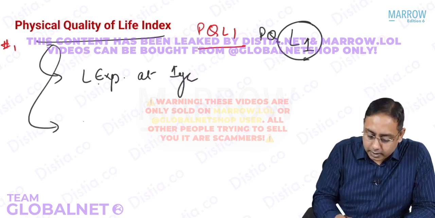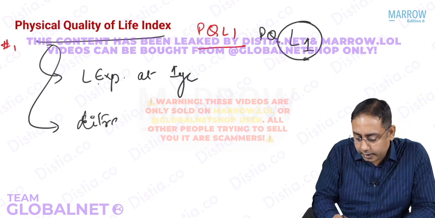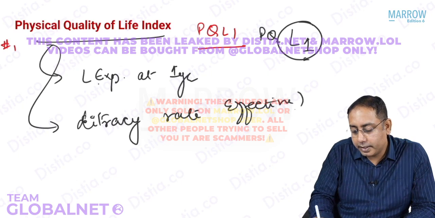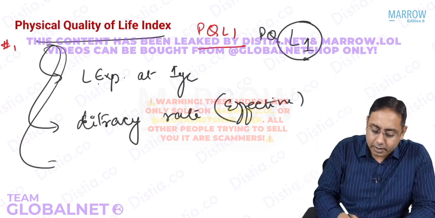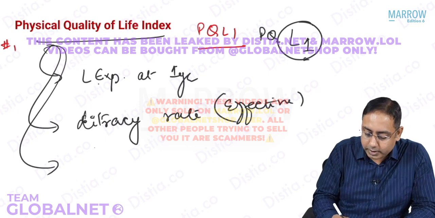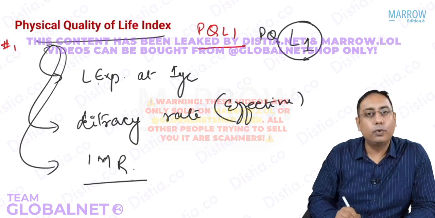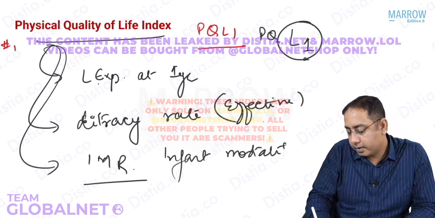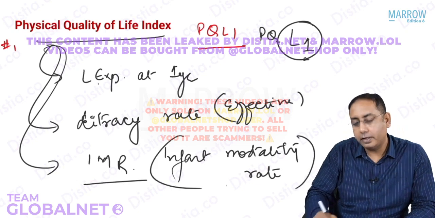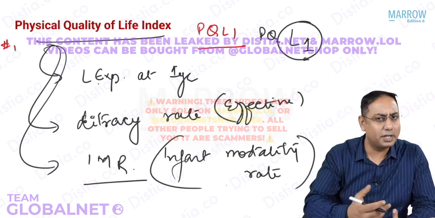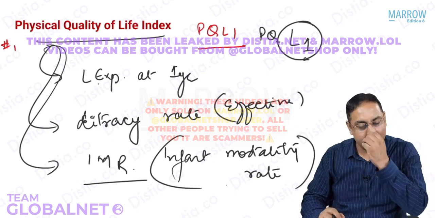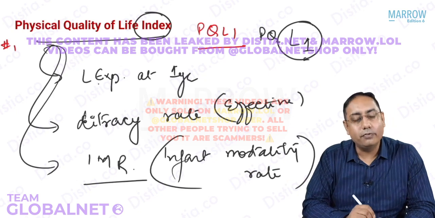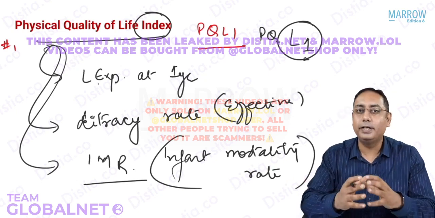It also includes education index in terms of the literacy rate. It basically talks about the effective literacy rate, that is age more than 7 years. And PQLI also takes into account the infant mortality rate. What do you mean by IMR? IMR stands for the infant mortality rate. What is infant? Infant is age less than 1 year. So the chance of dying before age 1 year is called the infant mortality rate. And an amalgamation of all this is called the Physical Quality of Life Index. Index is an amalgamation of all the indicators together.